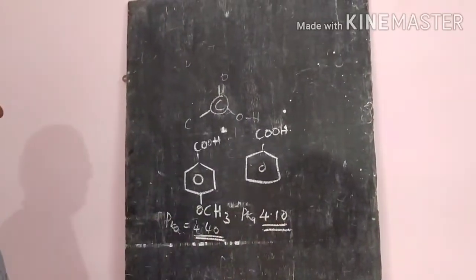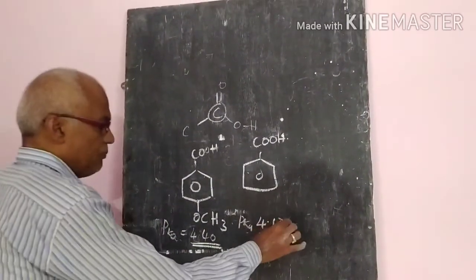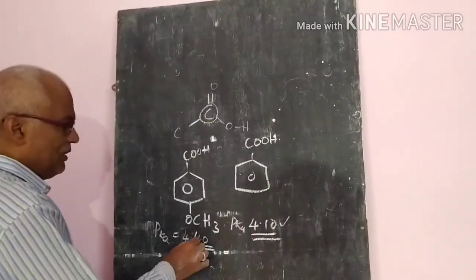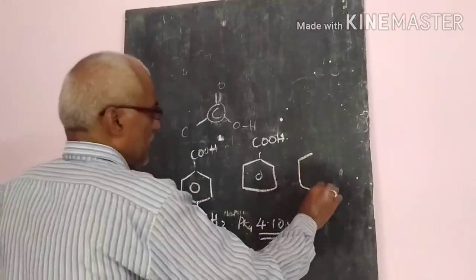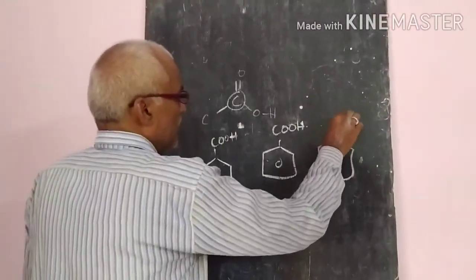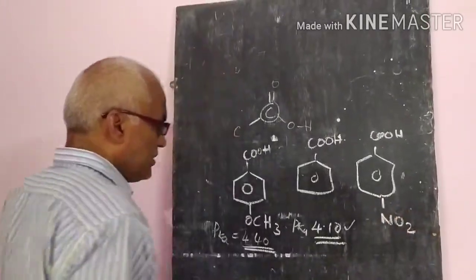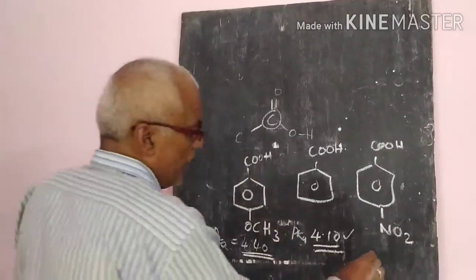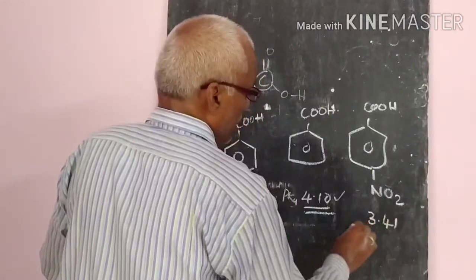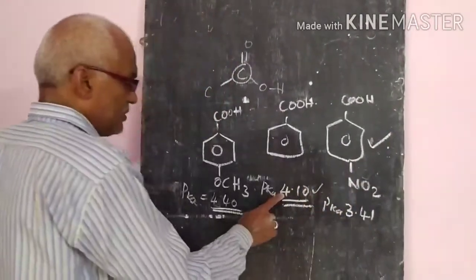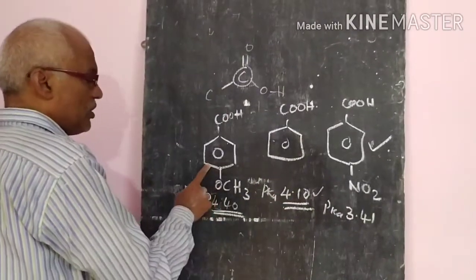Out of these two, which will be the more acidic? The one whose pKa value is less is the more acidic. Next, suppose the COOH has a nitro group, NO2 group, its pKa value is 3.41. That means it is still more acidic than this one.